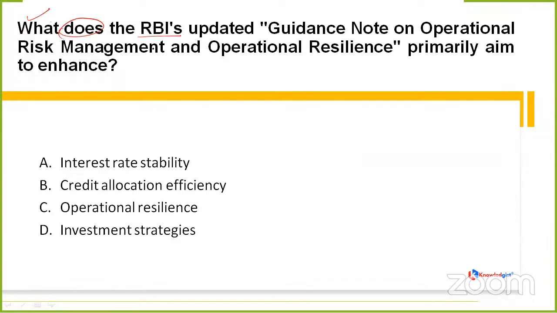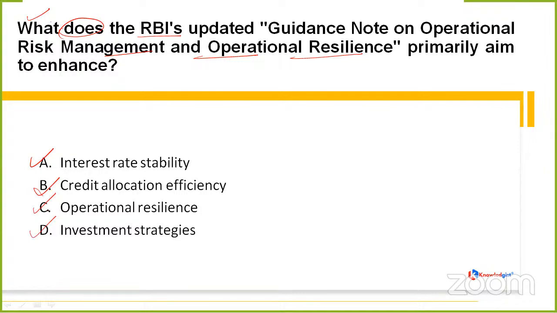What is the RBI's updated guidance note on operational risk management and operational resilience primarily aiming to enhance? It is simply asking about the updated guidelines driven by RBI. The name is Guidance Note on Operational Risk Management and Operational Resilience. What is it aiming to enhance? Whether it is talking about interest rate stability, credit allocation efficiency, operational resilience, or investment strategies.